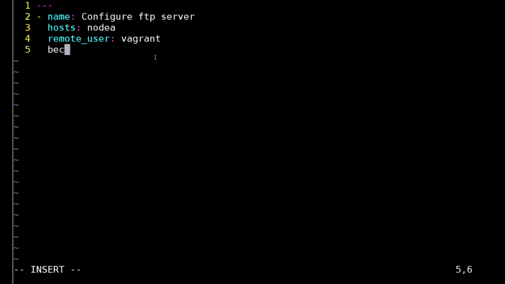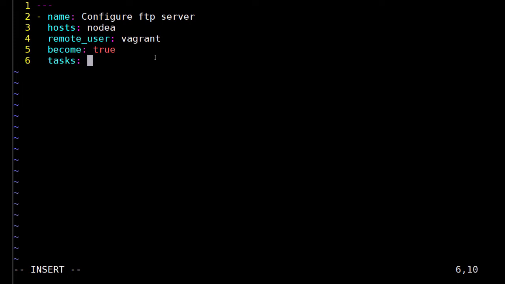Next type become colon true. Again, this line should also be at the same level of indentation as the previous line. Press enter. Notice the cursor has come to the same level of indentation as the previous line. This instructs Ansible to execute the task as root and privilege will be escalated using sudo. It is the default privilege escalation method of Ansible.